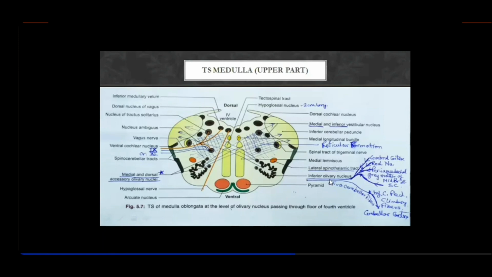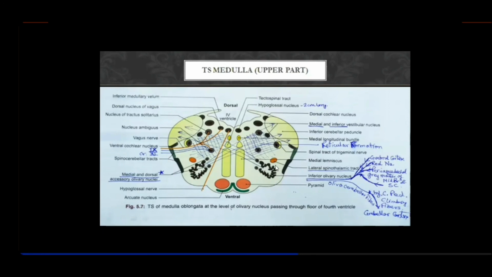Now, what about the inferior olivary nucleus? Let me tell you that it has afferents coming from various sides. Afferents reaching this nucleus are from the cerebral cortex. Fibers descend to the inferior olivary nucleus from the red nucleus and periaqueductal gray matter. The aqueduct, you know, is in the midbrain, and the red nucleus also is in the midbrain. So from the cerebral cortex, then the red nucleus, the periaqueductal gray matter of the midbrain, as well as from below, that is the spinal cord, fibers reach this inferior olivary nucleus. Descending as well as ascending, ultimately fibers reach this inferior olivary nucleus.